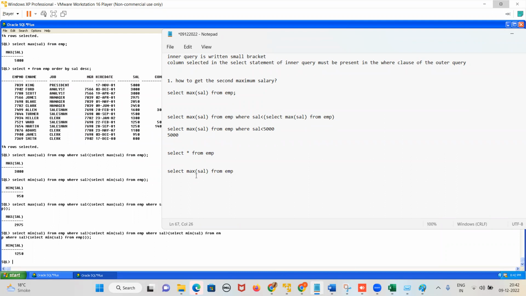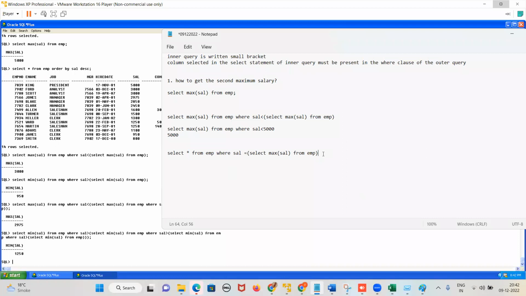I want the details of employee earning maximum salary. Now I have to equate it. The column present in the inner query should be present in the where clause. Yes or no, guys? Yes. So what will be here? Where salary should be equal to max of sal, and then this query should be in brackets. Yes or no, guys? That is the query, right?